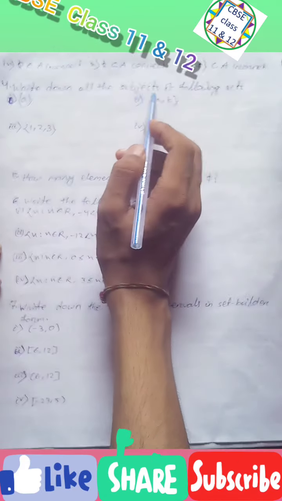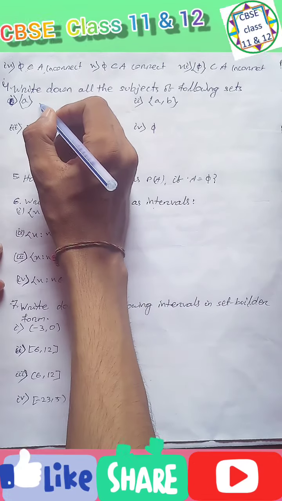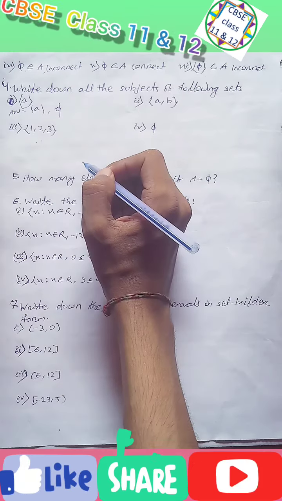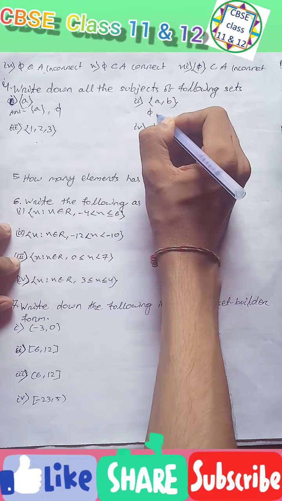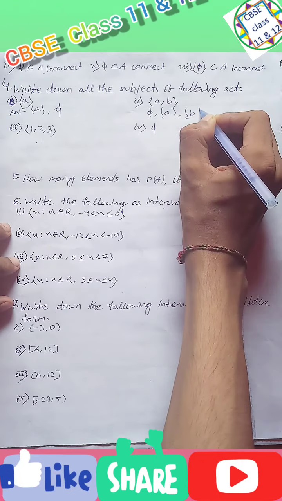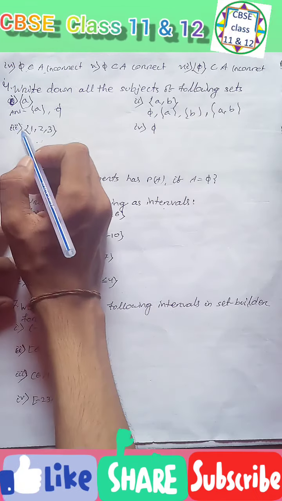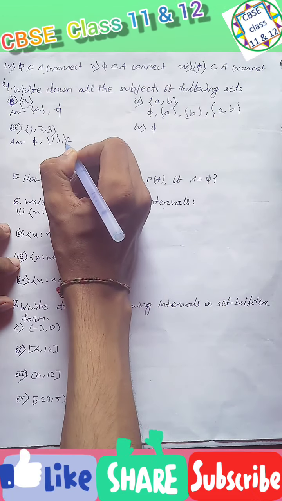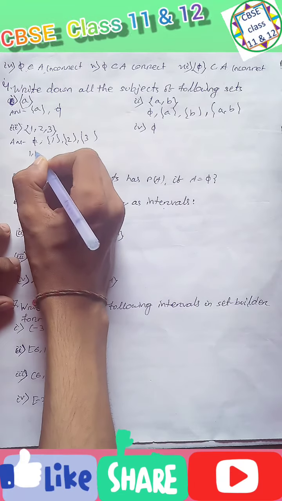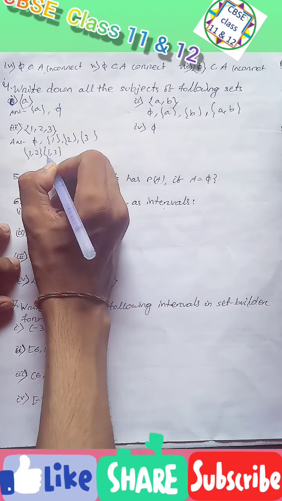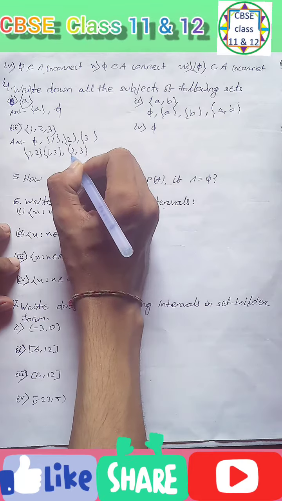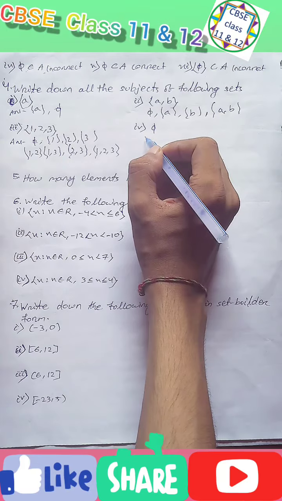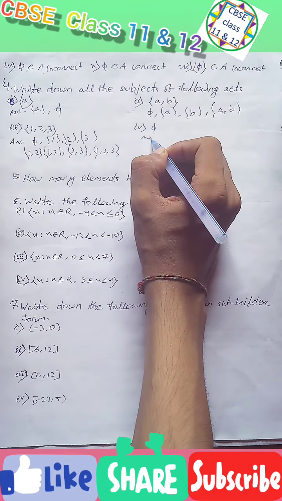Write down all the subsets of the following sets. Its subsets are the empty set and {5}. Subsets of {a, b}: there are the empty set, {a}, {b} and {a, b}. Subsets of {1, 2, 3}: the answer will be the empty set, {1}, {2}, {3}, {1, 2}, {1, 3}, {2, 3} and {1, 2, 3}. Subsets of {5}: there are the empty set and {5}.